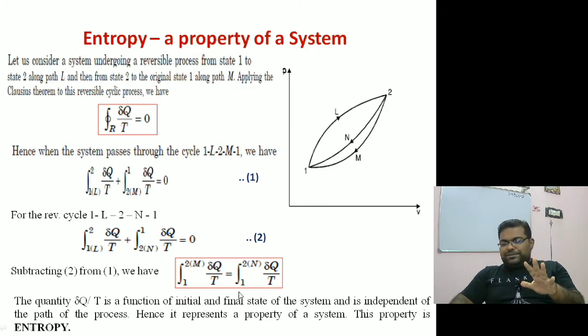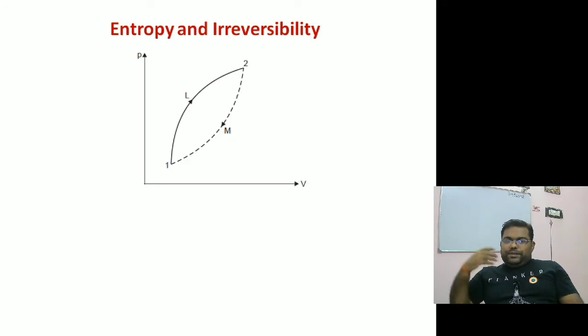Hence this term represents a property of the system, and this is nothing but entropy. So that's why entropy is a property of the system. It is independent of the path of the process. So, entropy and irreversibility: let us see the case when it is an irreversible process and when it is a reversible process.